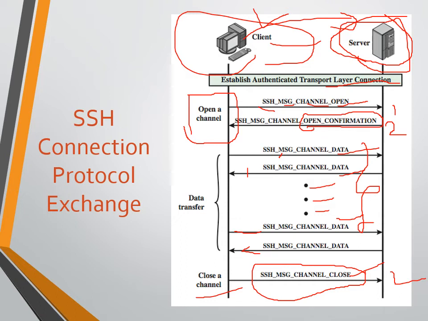So it's all about what? The SSH connection protocol. The connection is established, then the channel is established and data is transferred. Once the data is transferred, it has to be closed. Mainly there are three major steps involved: open a channel, transfer data, close the channel.